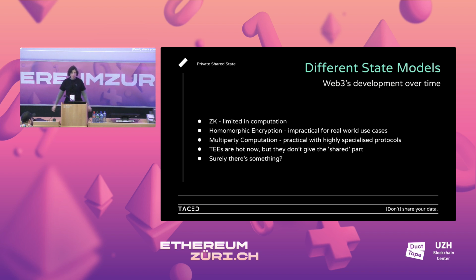Another hot topic over the last, I guess, 10 years, depending on if you're on the research side more than the industry side, is homomorphic encryption. This is cool in the sense that you can encrypt your data, send it off somewhere, compute functions on it, and get the encrypted result. This is great, but is it actually practical? There are lots of nice properties, and the trust assumptions are low. But it's super impractical for real world stuff. There are demos where maybe you can do a little game if you spend hundreds of thousands of dollars on very beefy machines. But for real world stuff, it's not so practical.